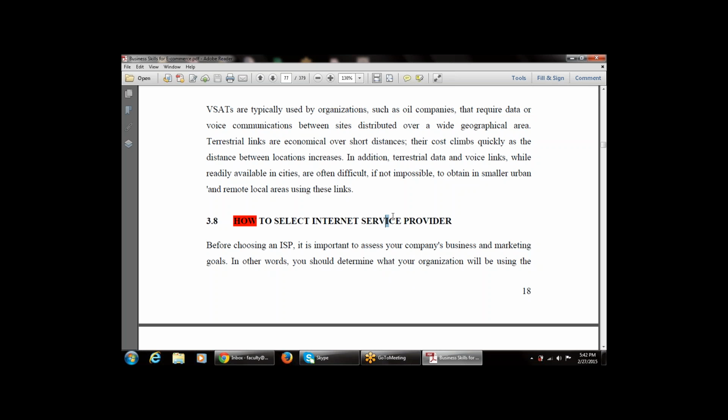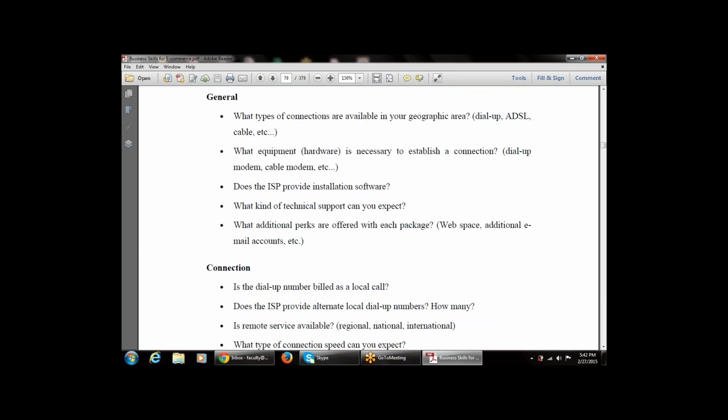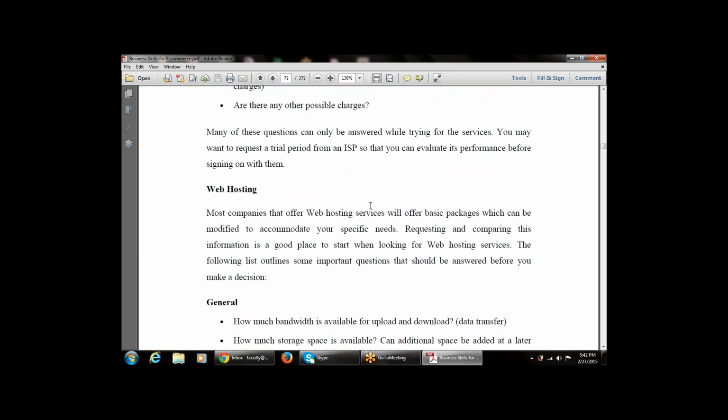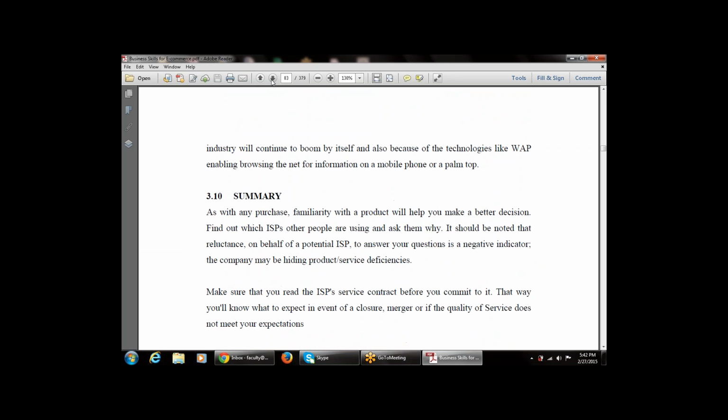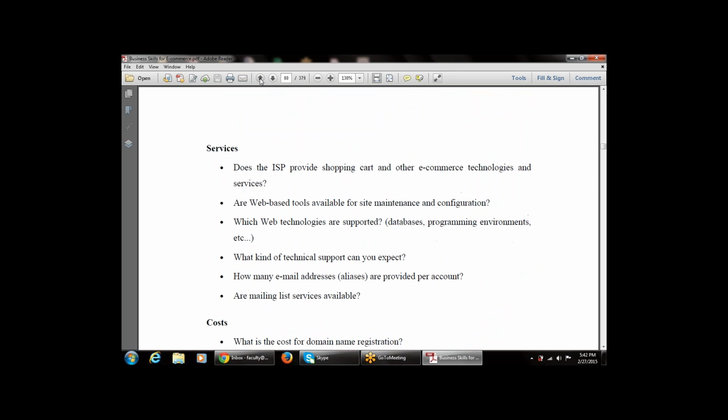Then next is how to select the ISP, the criteria to select an ISP. That is section 3.8, which will be discussed in the next class. After this topic there is a summary.